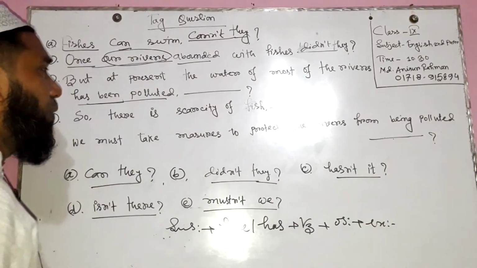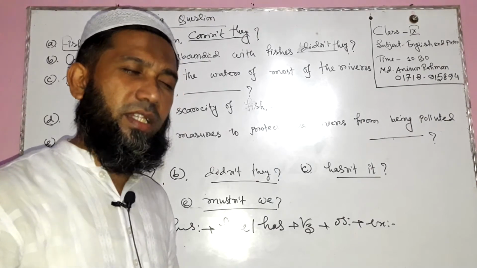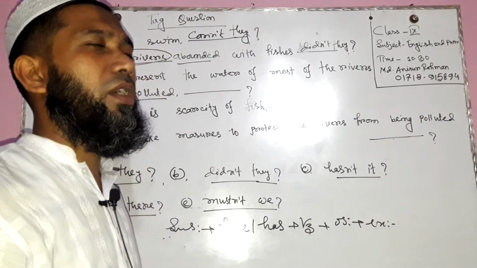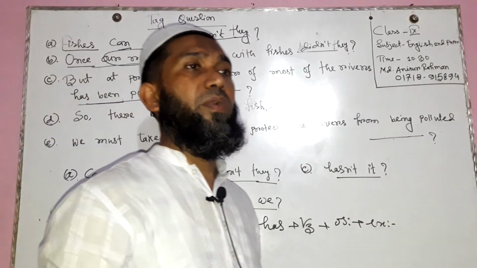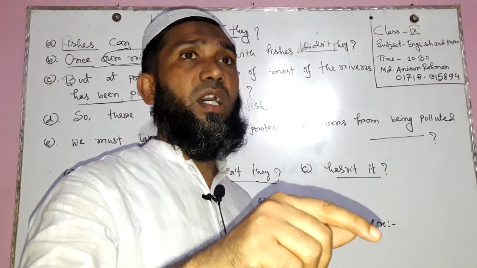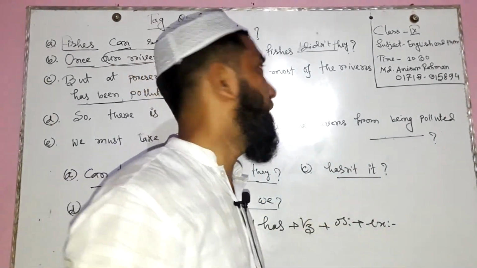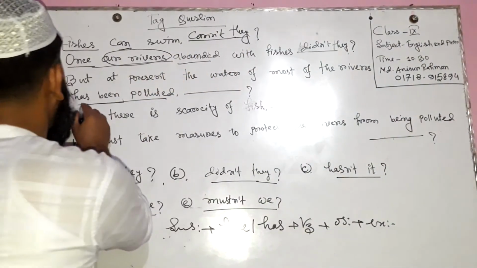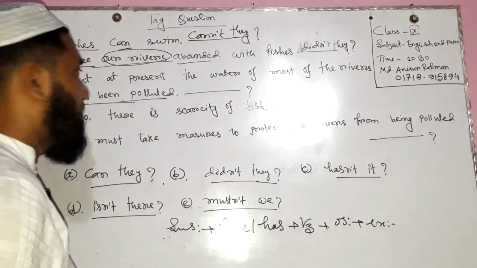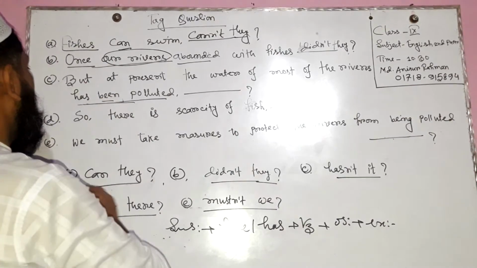When we form the tag question of the passive form, in this place we turn the sentence into active form, and this time we use the operator, I mean the auxiliary verb, for forming the tag question. If we turn this sentence into active form, this time we say has polluted, not been.